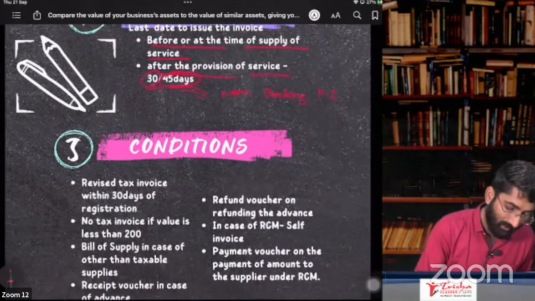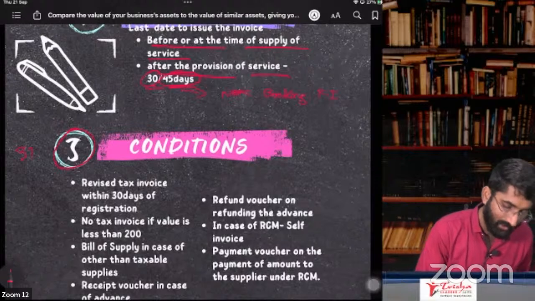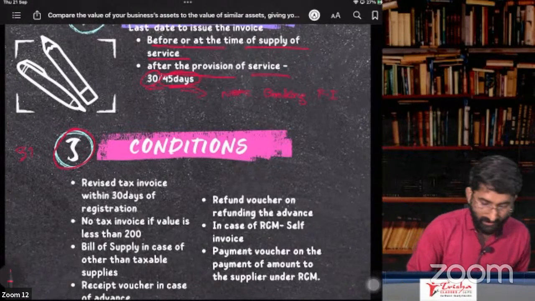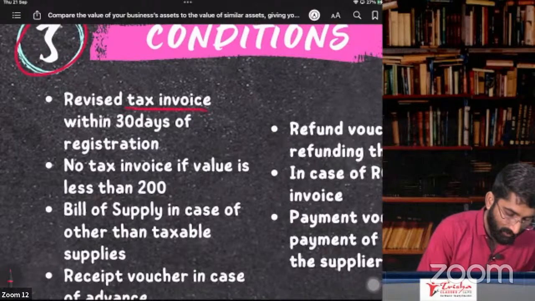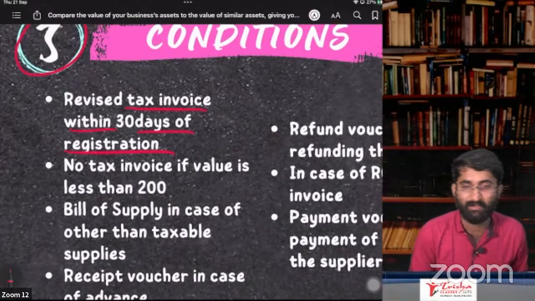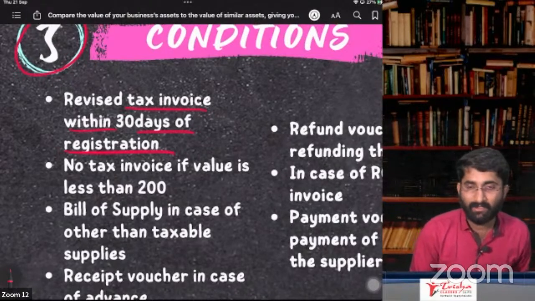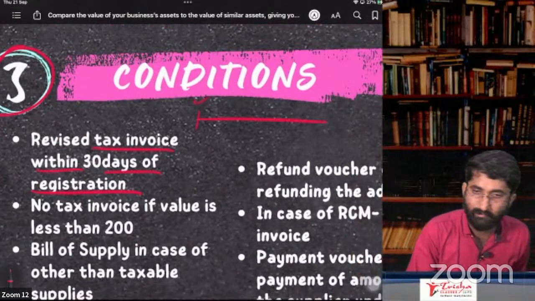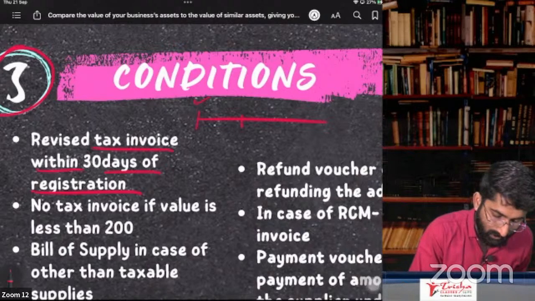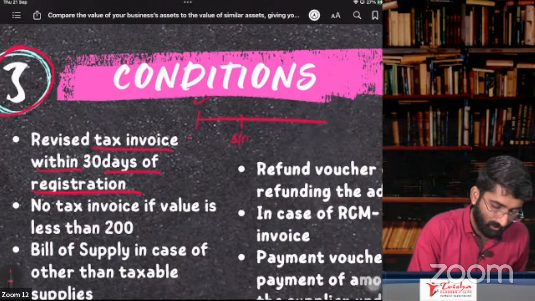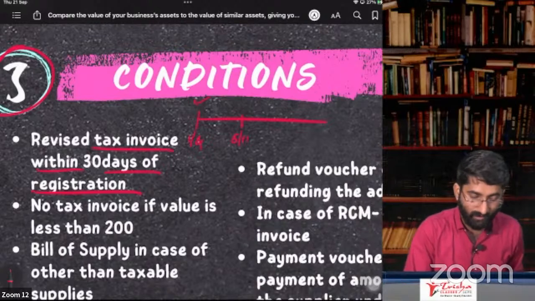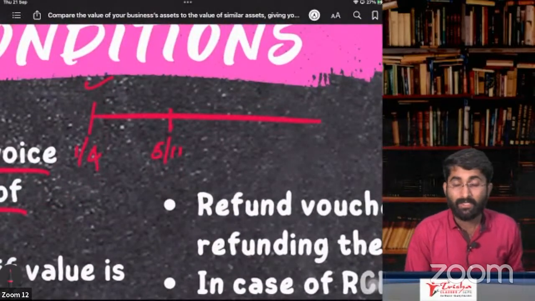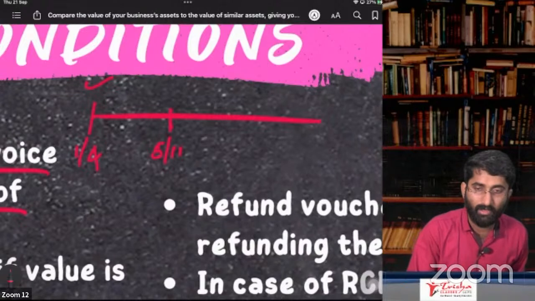Next one, section number 31, subsection 3. There are some conditions here. What are the conditions? Revised tax invoice within 30 days of registration. When can you give the revised tax invoice? See, for example, you started your business on 1st of April, and your turnover crossed the limit on 5th of November.